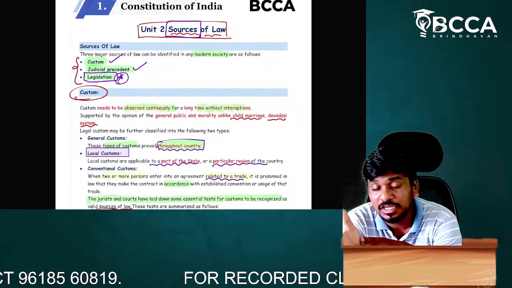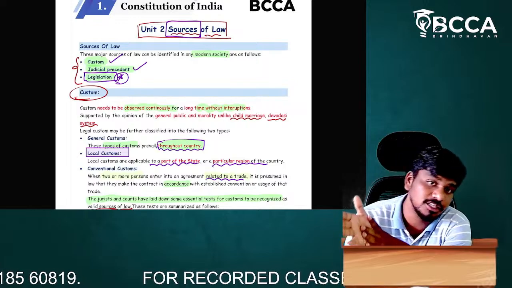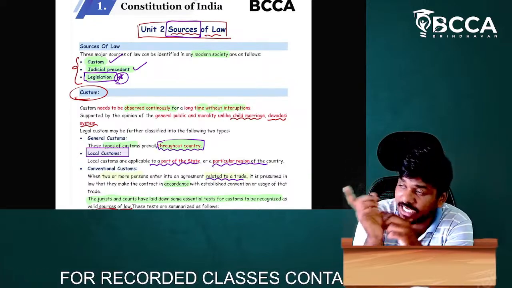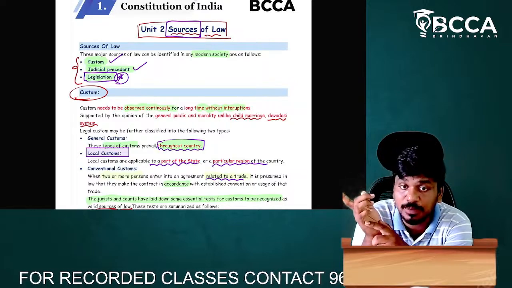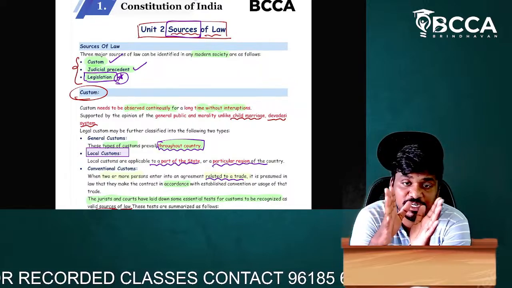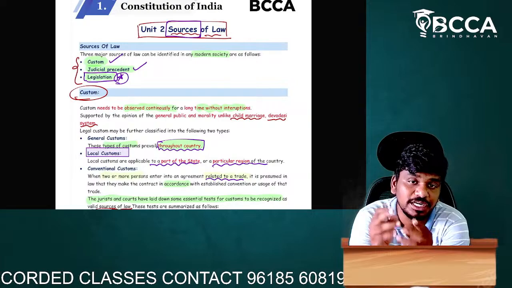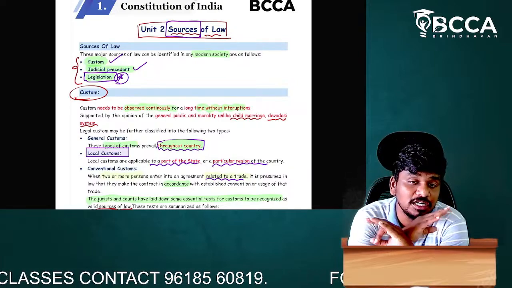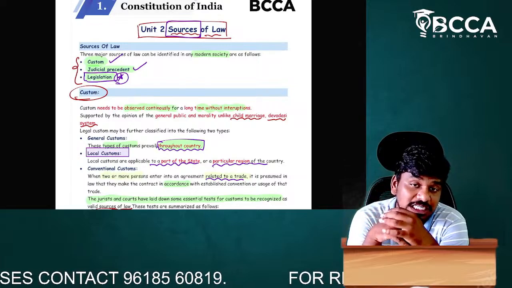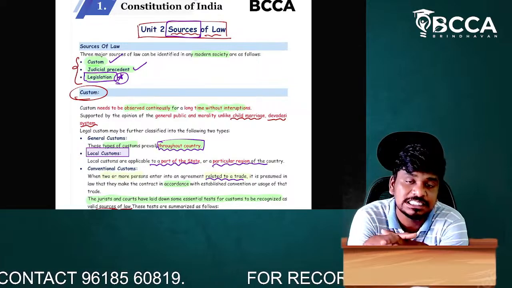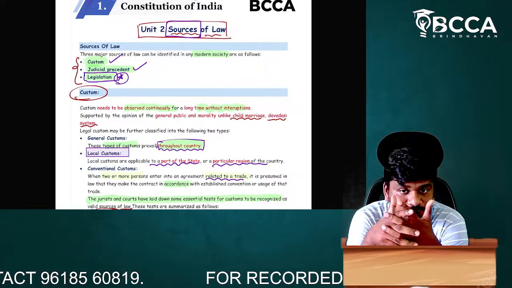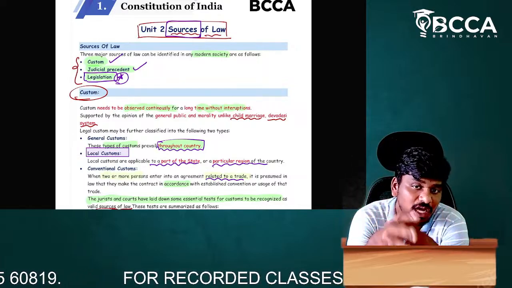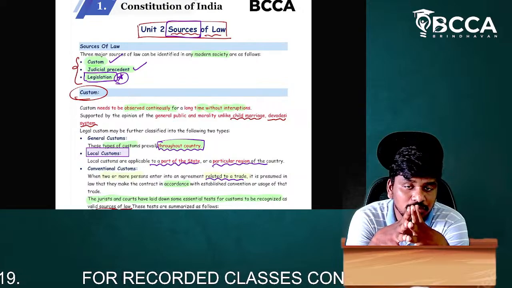If a money bill is placed in Parliament, then first it has to be taken to the Lok Sabha. After the Lok Sabha, it has to be taken to the Rajya Sabha. The Rajya Sabha shall be given 14 days for giving its recommendations, and within that period it has to give its recommendations to the Lok Sabha. And if the Lok Sabha does not receive recommendations within 14 days, then what happens? It shall be deemed to be accepted by both the houses. Then it becomes a law, right?